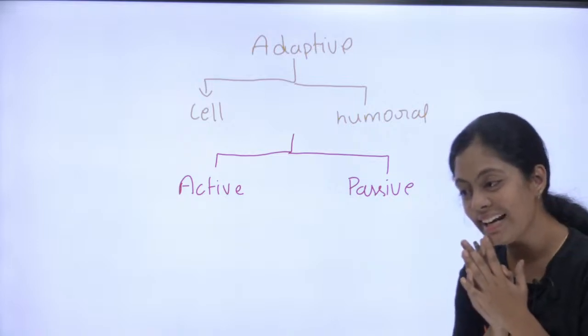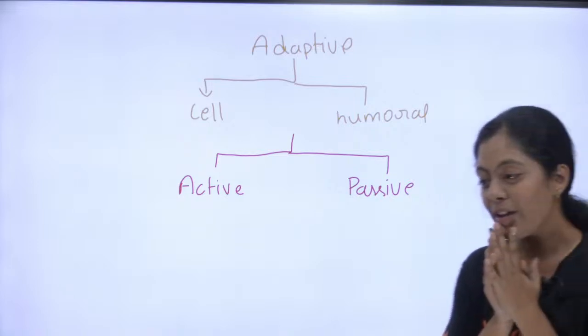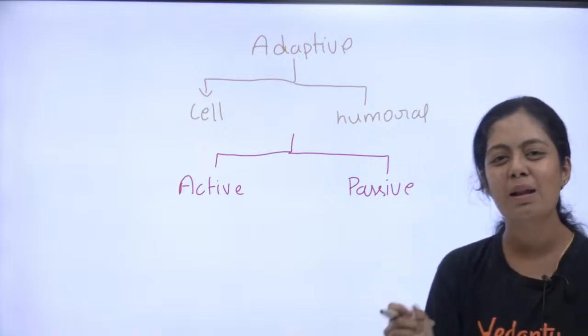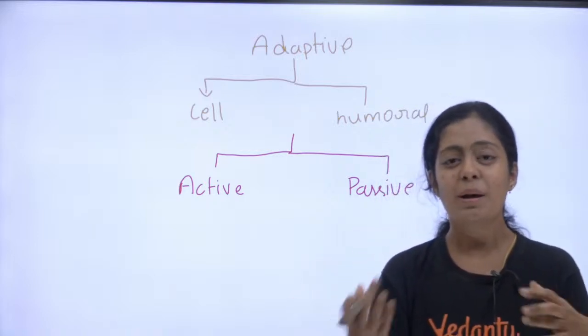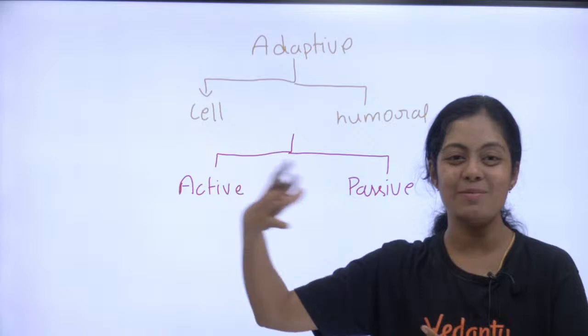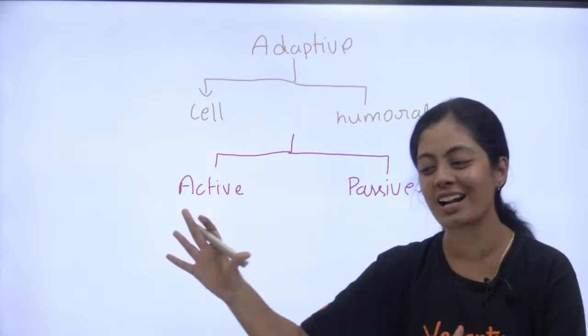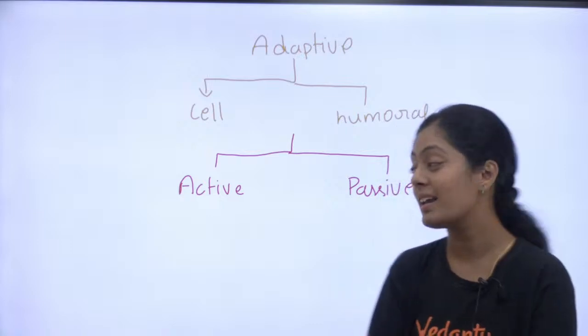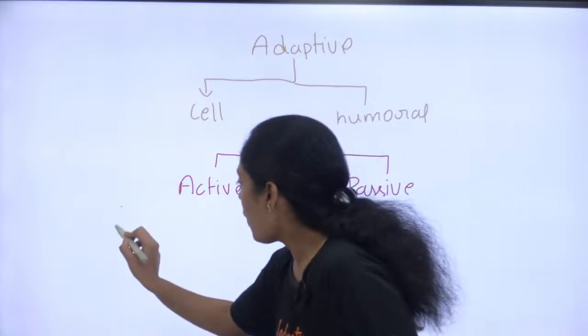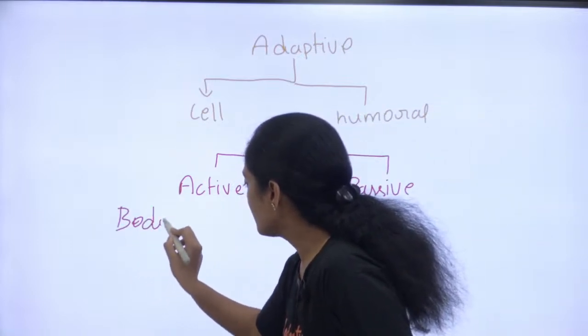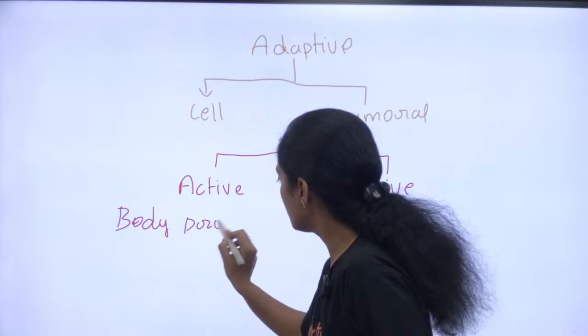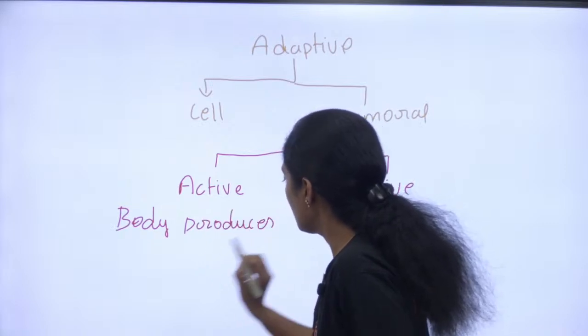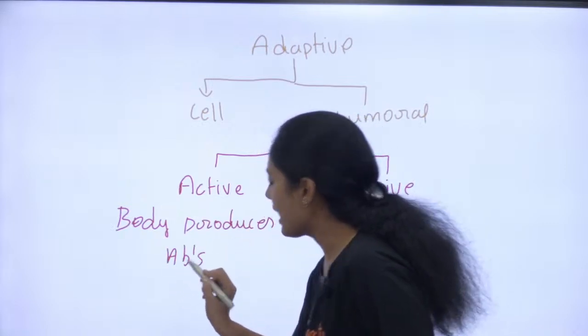Active from outside, readily given, passive. Okay, produced in body. Active na என்ன பசங்களா, நான் ரொம்ப ஆக்டிவா இருக்கேன். My body is producing antibodies. That is what I call as active. என்னோட body involved ஆயிருக்கு, என்னோட immune system involved ஆயிருக்கு. Okay, so body produces antibodies. That is active. Super.